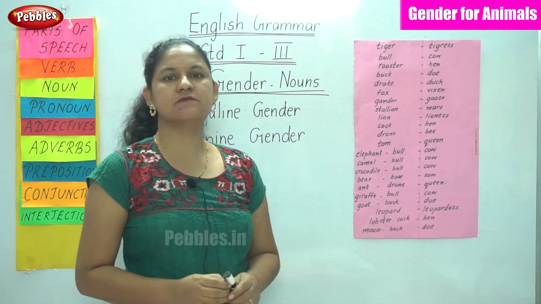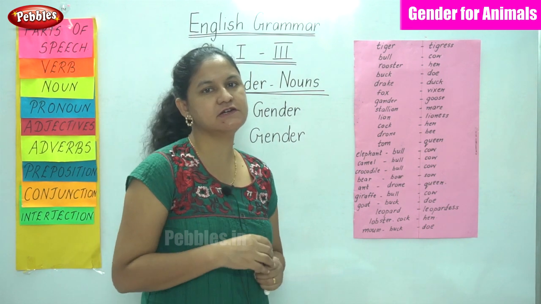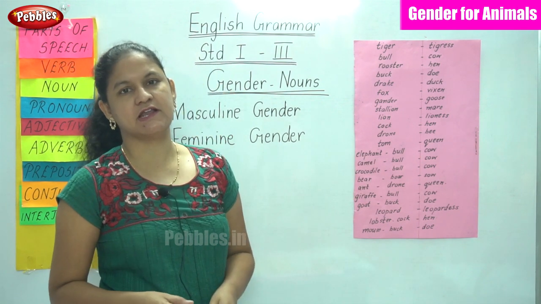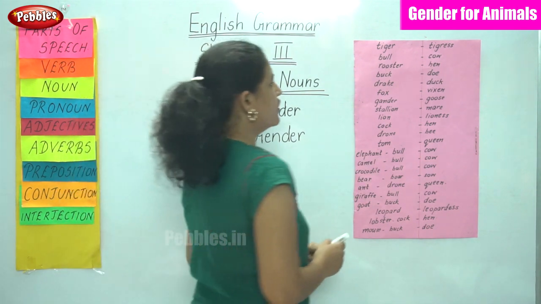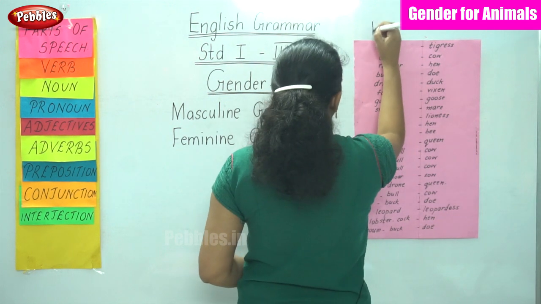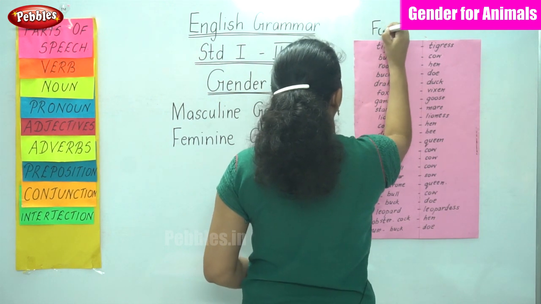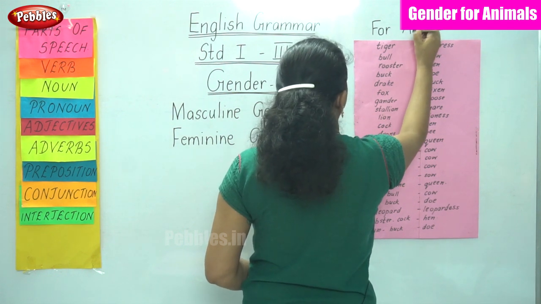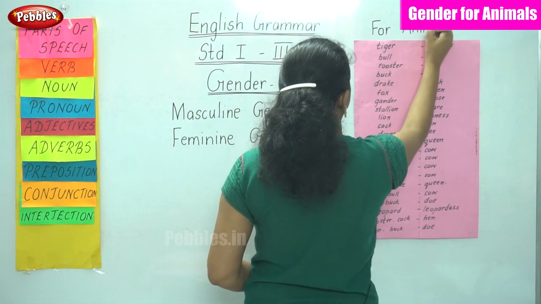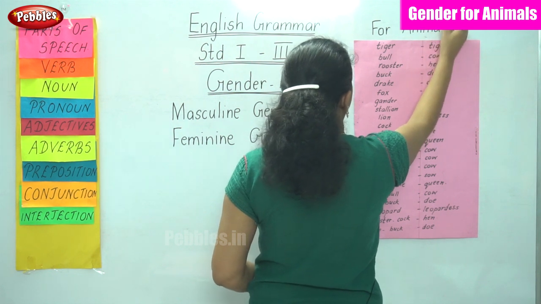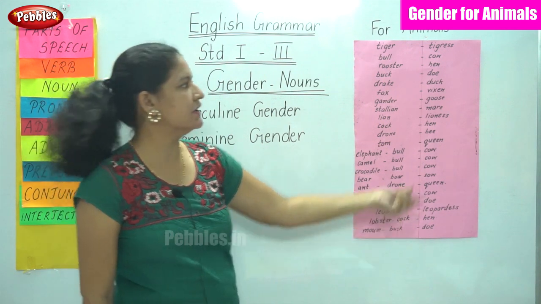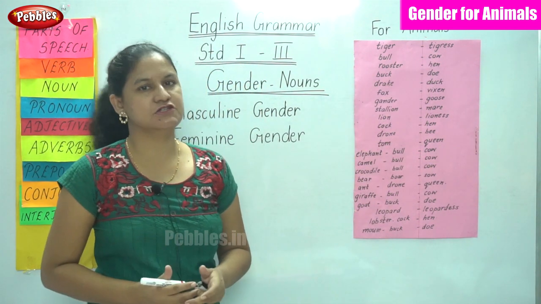So we have seen the masculine and feminine gender for humans. Now we will be moving on to the masculine and feminine gender for animals. So for animals, this is the masculine gender and this is the feminine gender.